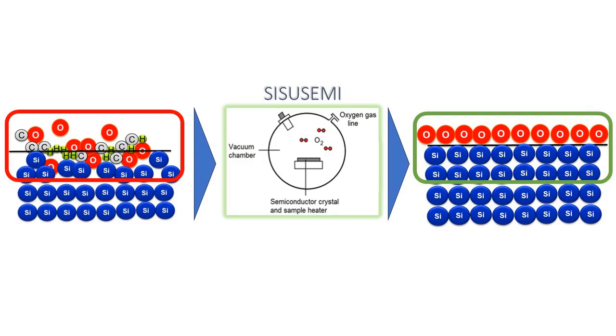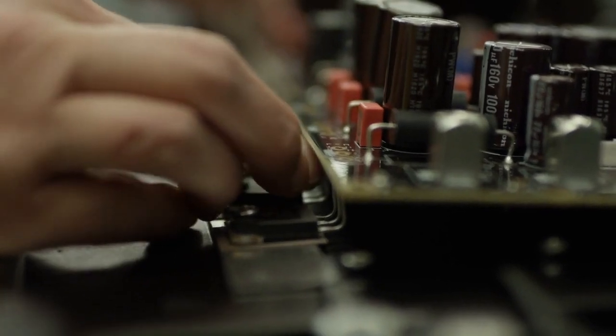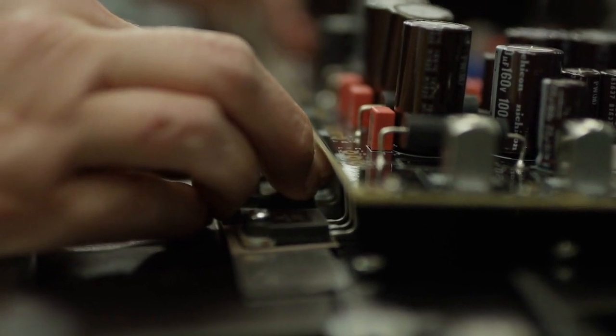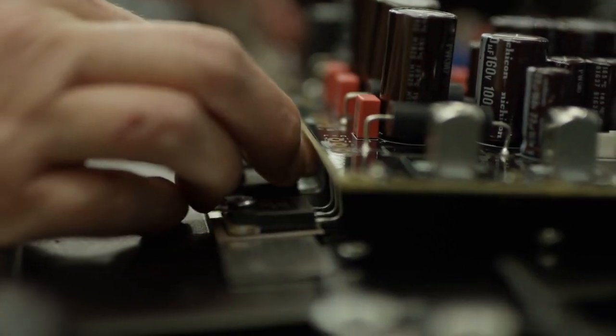SisuSemi's advanced cleaning and ordering technology targets atomic-level impurities, delivering a 300 to 400% reduction in defect density and a 300% decrease in leakage current. By meticulously eliminating these microscopic defects, SisuSemi significantly enhances the overall performance and quality of semiconductor chips.